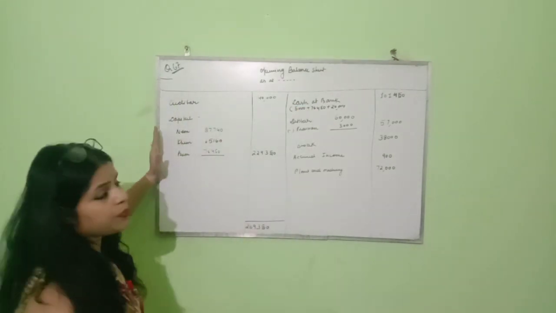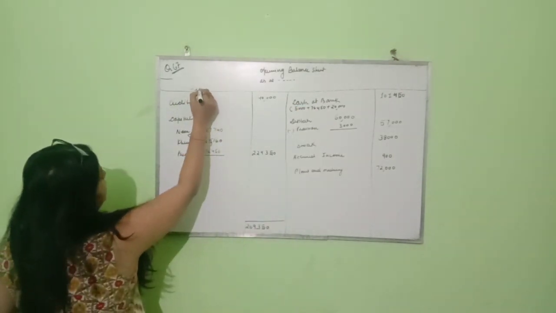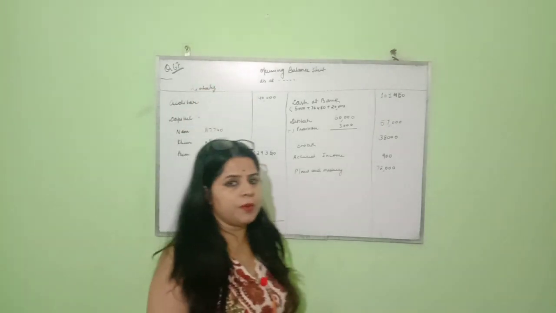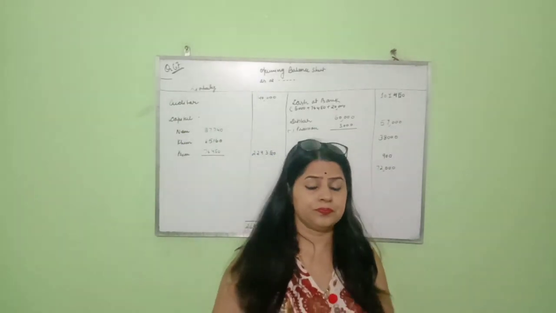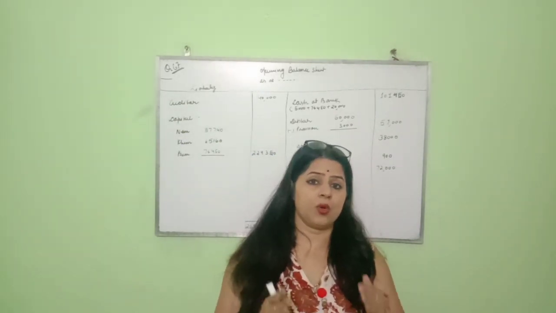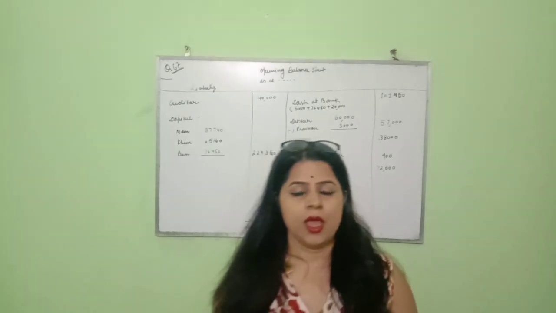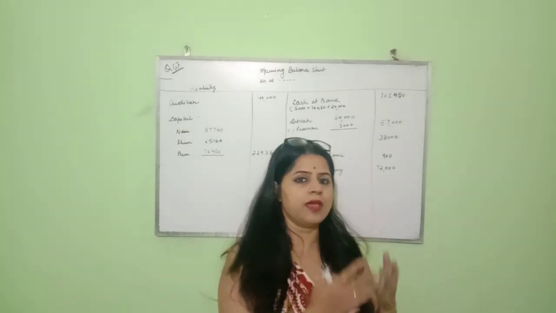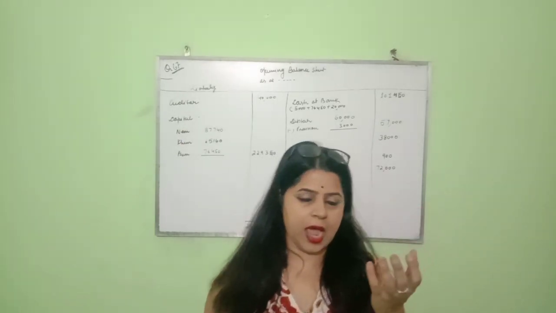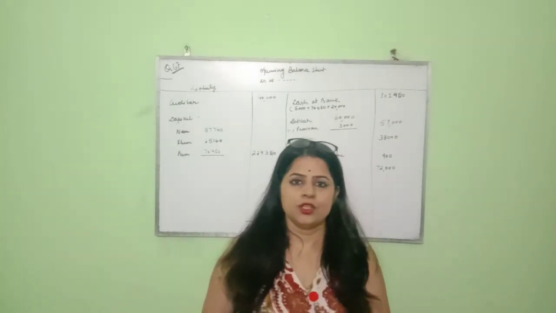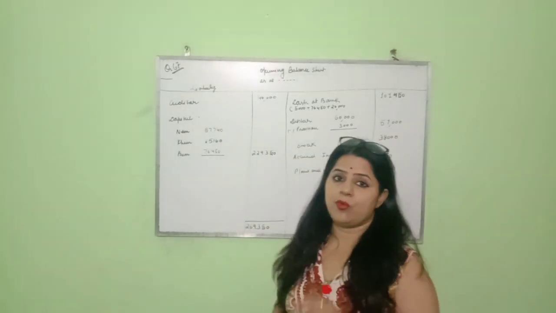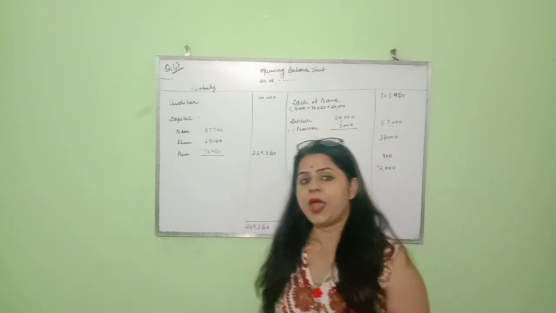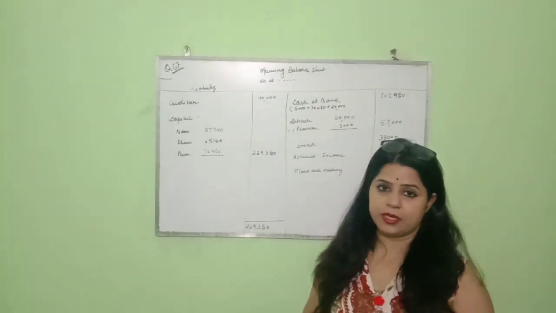Now let us see our liability side. In the liability side of the balance sheet, you can see I have written creditors first. Whenever we prepare a balance sheet, as I already discussed, we always compare our old balance sheet and the adjustments, and if we find any changes we make them, otherwise we write the same figures or items from the balance sheet as they are. So the creditors in the old balance sheet are 40,000. There is no change in the creditors, so we'll write 40,000 as it is in the liability side.